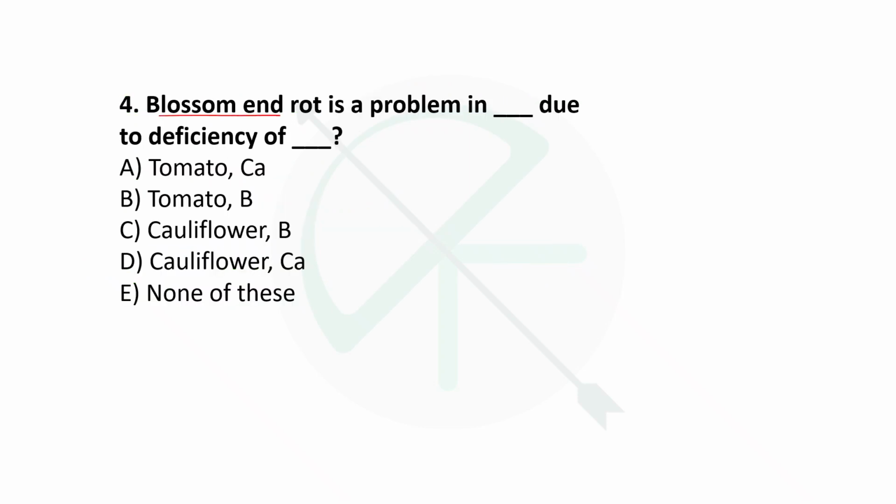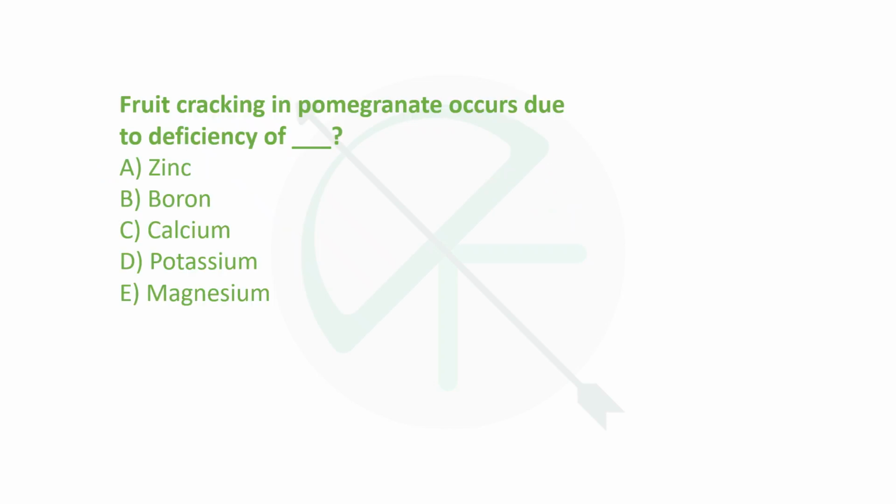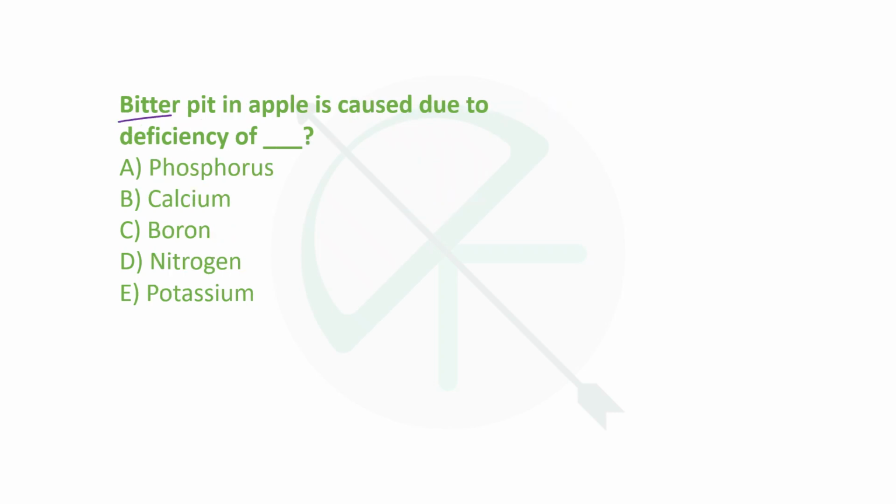Next is, blossom end rot is a problem in which crop due to deficiency of which mineral? The right answer here is tomato and calcium. Right? Now next similar question is, fruit cracking in pomegranate is due to deficiency of which? So fruit cracking, we all know that it is due to deficiency of boron. Well known, it's well established. Next is bitter pit in apple is due to deficiency of which of the nutrient? Related to calcium it is. Okay. Calcium की कमी अगर होगी तो it will cause bitter pit in apples. Okay. And option B is the right answer.